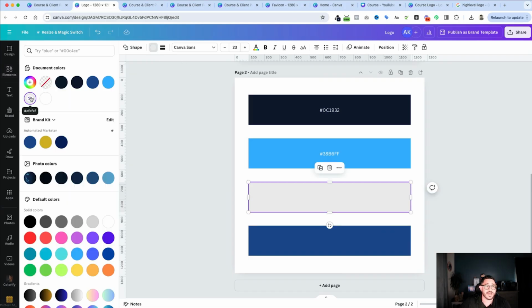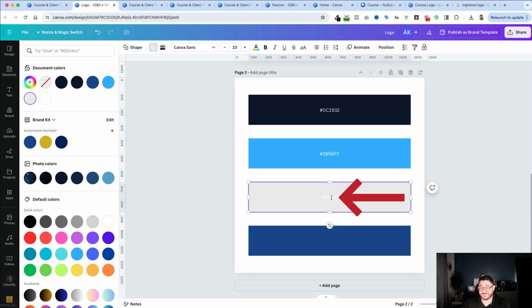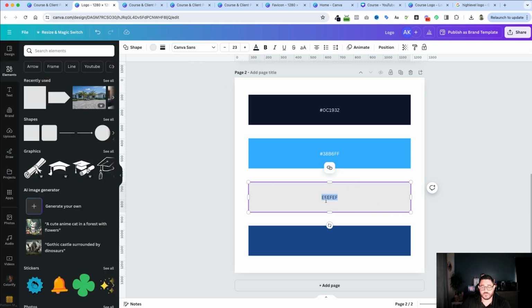Now, again, I need to get the number on that. So I'll just put my mouse over it. I'll double click. It's EF, EF, EF. I'll paste it. See how it's white? Kind of difficult to read. So I'll change that to black. Probably want to put the number sign in front of it like a good hex code.